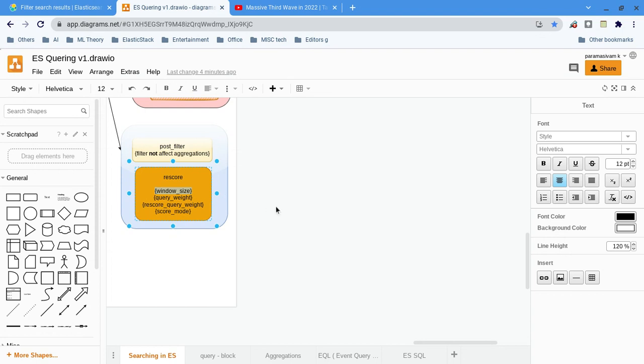Then, of course, the query weight and the rescore query weight are both calculated.